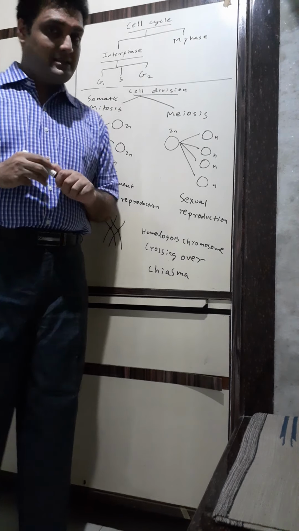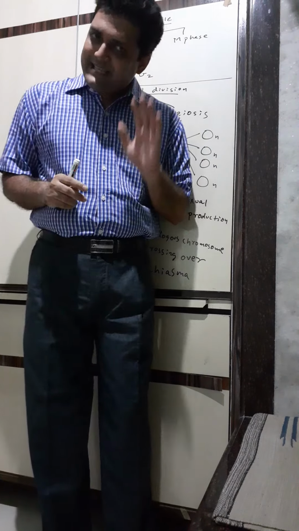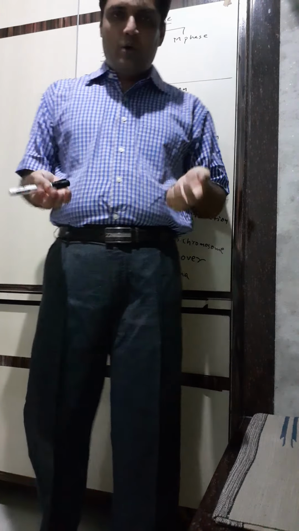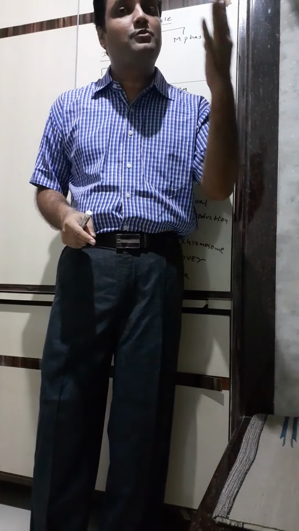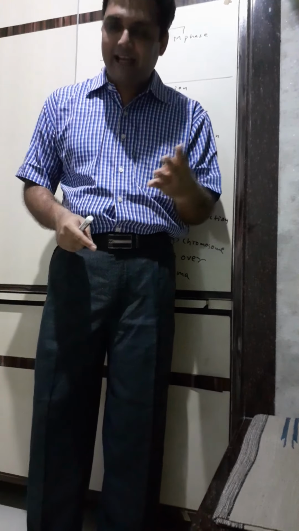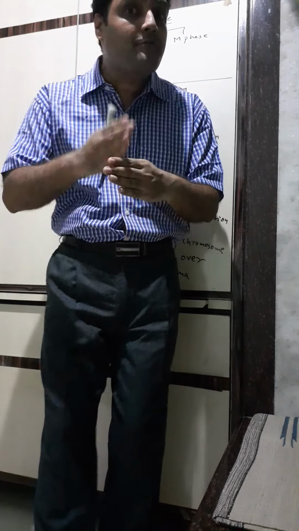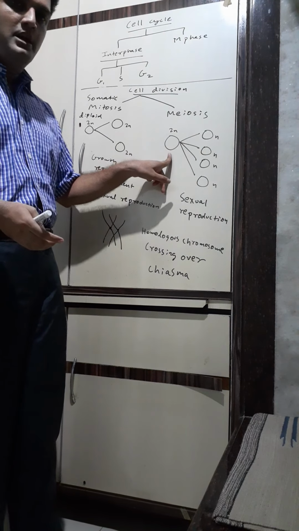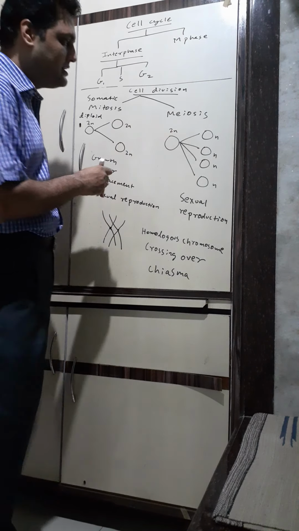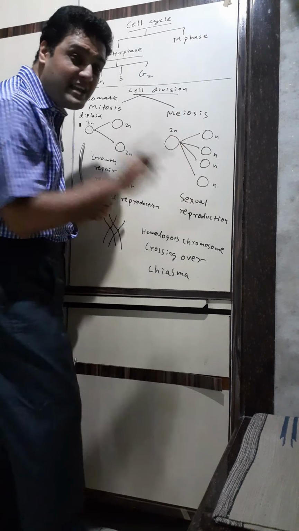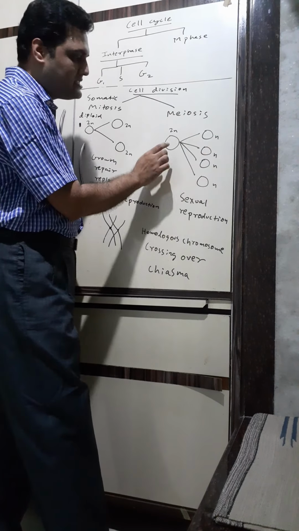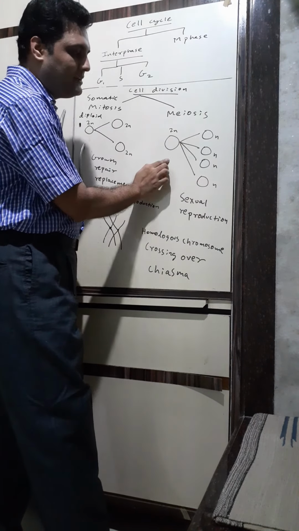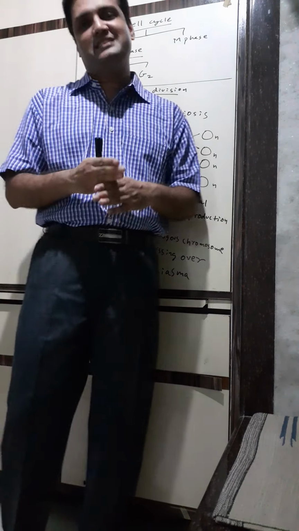Okay. Now meiosis. Now see the difference. It is a type of cell division which occurs in reproductive cells. Meiosis is a type of cell division in which one parent cell divides to form four daughter cells such that each daughter cell has half the number of chromosomes as that of the parent cell. So if this is 2n, diploid, this will always be half of that of the parent cell. So if this is 46 chromosomes, this will be 23. If this is 20, this will be 10. If this is 50, this will be 25. So it will always be half the number of chromosomes. Remember this, children. Therefore, it's called reductional cell division.